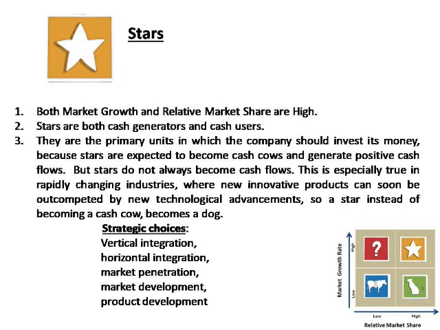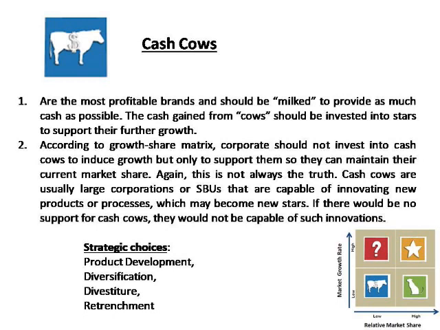The strategic choices for stars are: you go for vertical integration, you go for horizontal integration, joining hands with companies in the same portfolio. Market penetration, you go deep into the market, start selling into new markets, develop the existing market properly, or do something innovative for the product. So this is how the strategic decisions about star products are taken in companies.